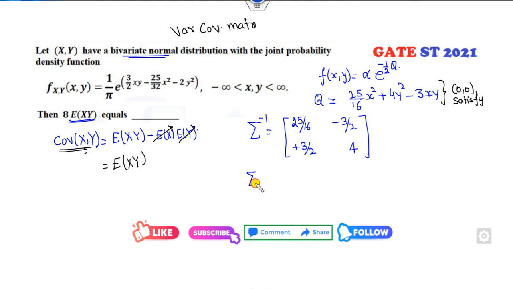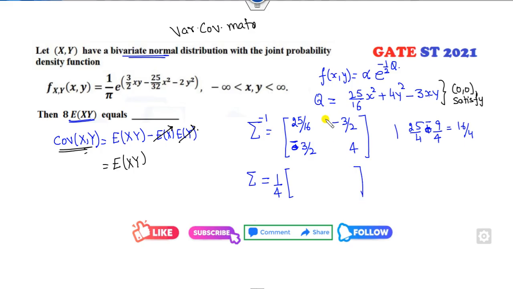Can you find this value? So firstly find the determinant of this. It is 25 over 4 plus 9 over 4. Sorry, it's a minus also. Fine. So it's a minus. So it's 16 over 4. So that means 1 over 4.